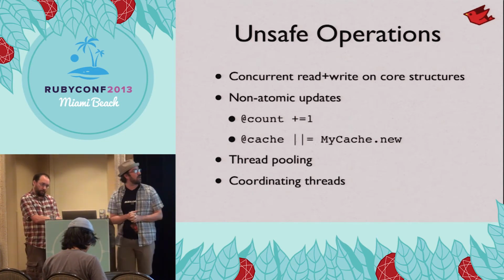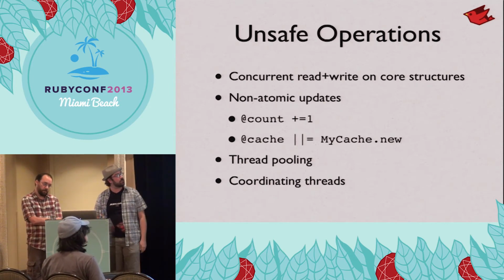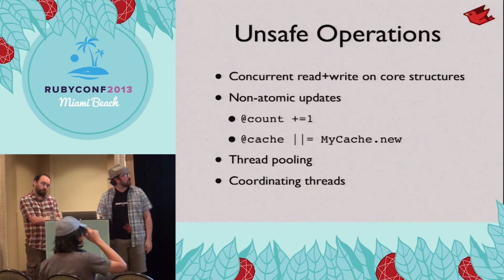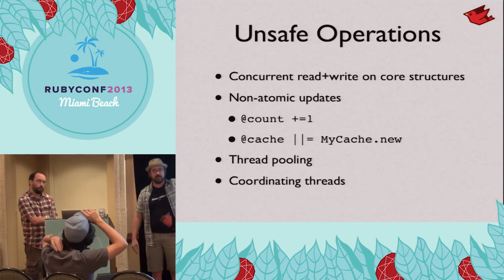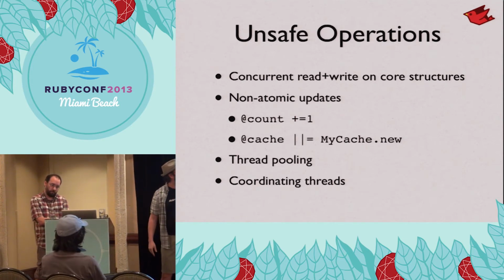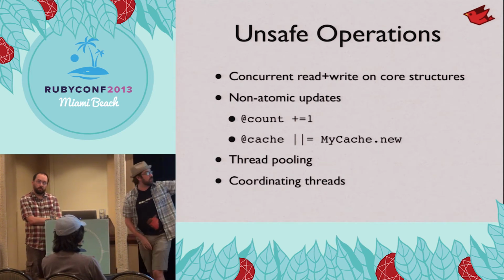Concurrent read and write on data structures like array, hash, those are not guaranteed to be thread safe. So if you're not doing mutexing around those, they can be a problem. A lot of people don't realize that calls like this are not done atomically in any implementation. There's a possibility of a thread jumping in there and doing the same increment at the same time. You get different results out of it.